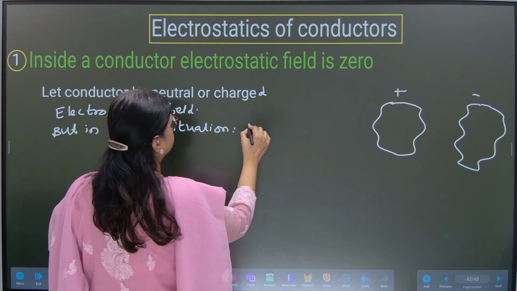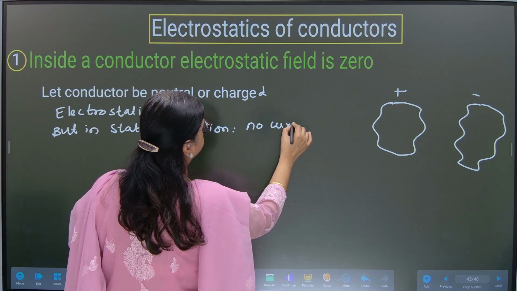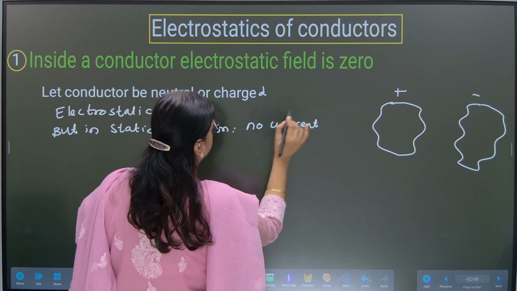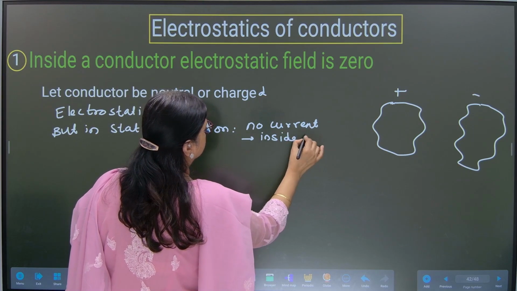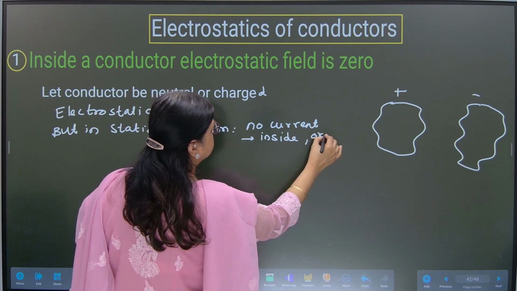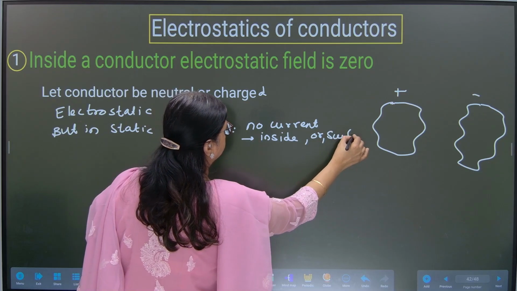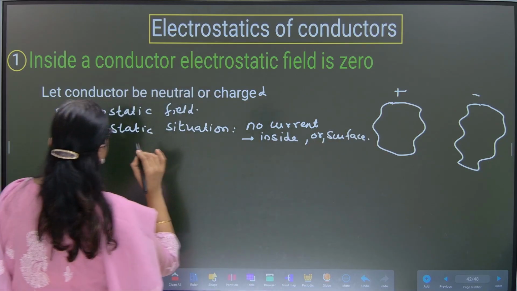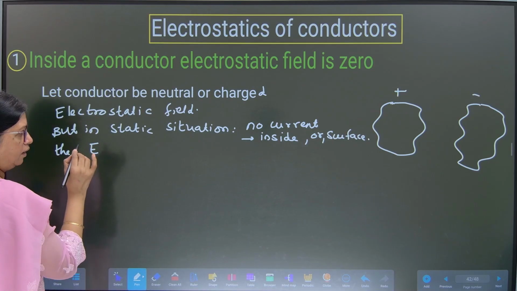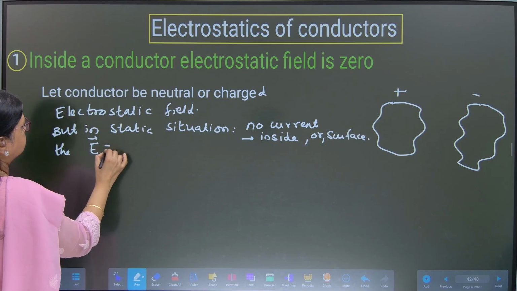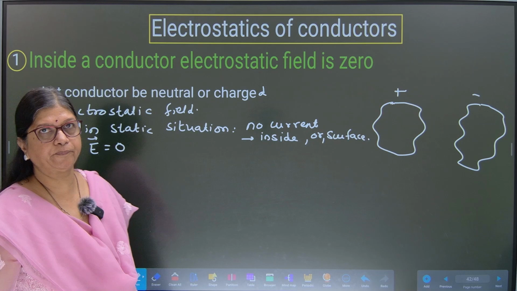Where there is no current inside or on the surface of the conductor, the electric field E is equal to 0.